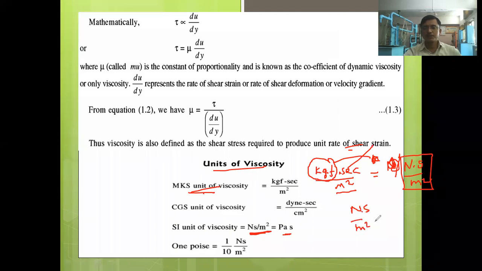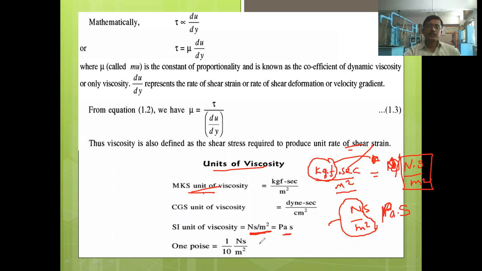Newton per meter square is also called as Pascal. It is the unit of pressure. It is the unit of stress, right? So sometimes the unit of viscosity can be written as Pascal second. Okay, all these units you should remember, right?